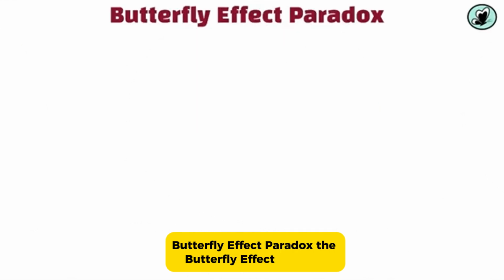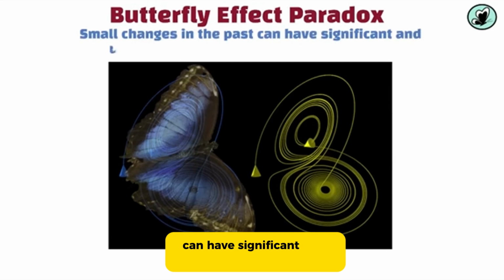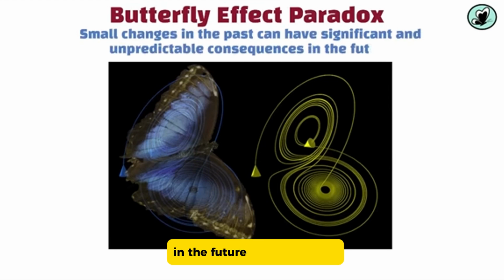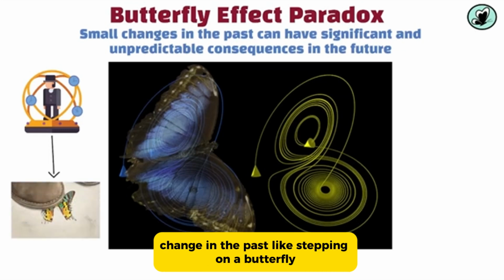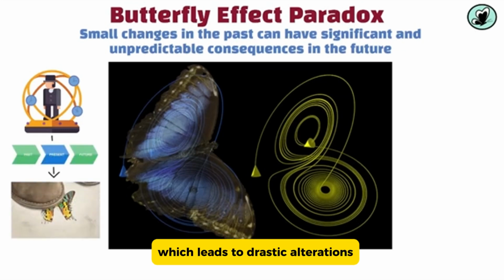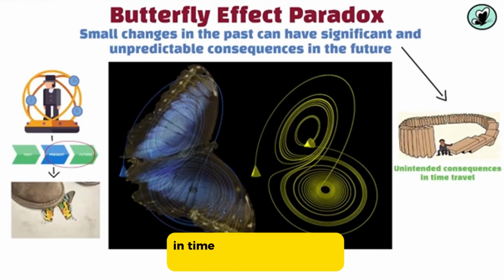Butterfly effect paradox. The butterfly effect paradox is based on the idea that small changes in the past can have significant and unpredictable consequences in the future. In this paradox, a time traveler makes a seemingly insignificant change in the past, like stepping on a butterfly, which leads to drastic alterations in the present or future timeline. This paradox highlights the potential for unintended consequences in time travel.